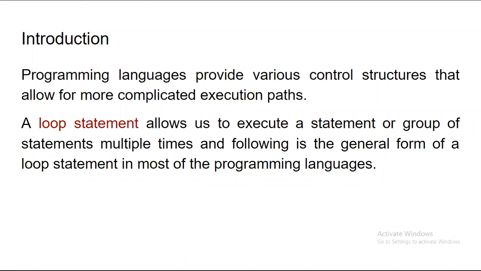Similarly, we can take a for loop. If you remember the syntax of the for loop in C language, inside the bracket you write your initial statement, meaning the initial condition, like i is equal to 0, where we assign the value 0 to that i. Then your test condition, and after the test condition we put the increment or decrement operator, and then again a block of that for loop. So these are what we call loop statements.